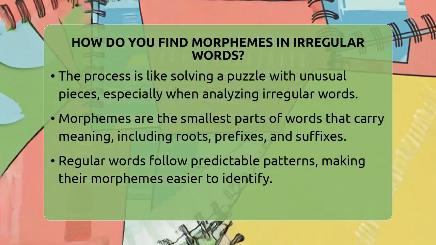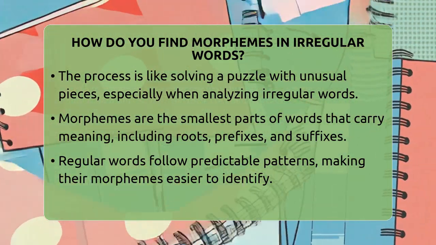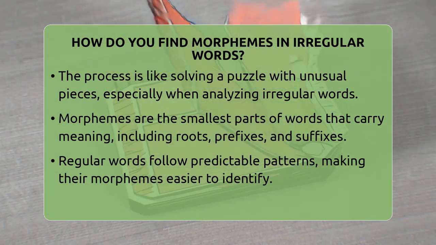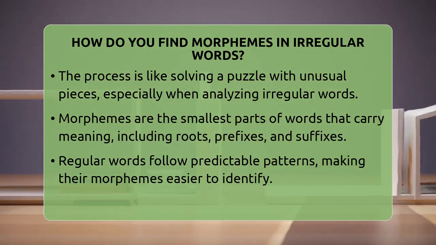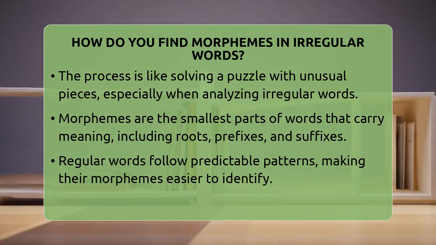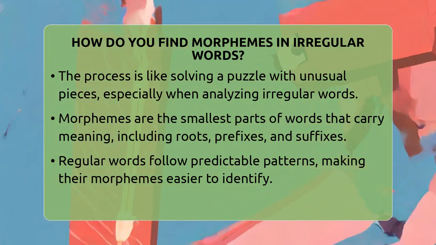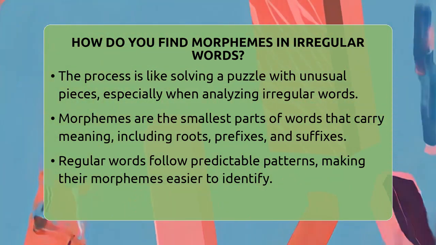How do you find morphemes in irregular words? Imagine trying to solve a puzzle where some pieces don't fit the usual shapes. That's what it's like when you look at irregular words and try to find their smallest parts of meaning. Morphemes are the building blocks of words. They can be whole words or parts like prefixes and suffixes.